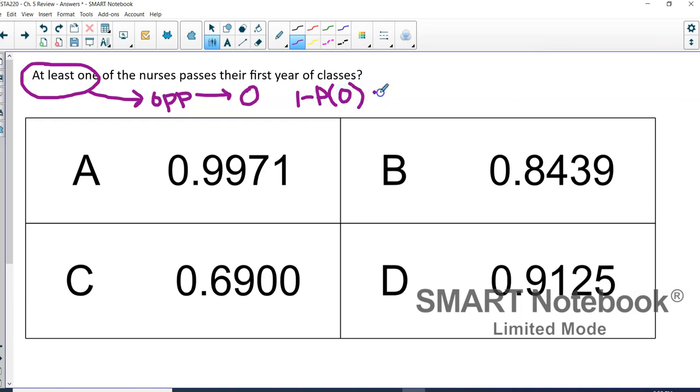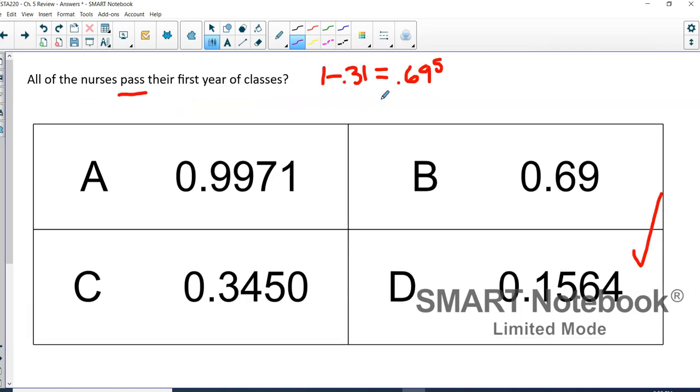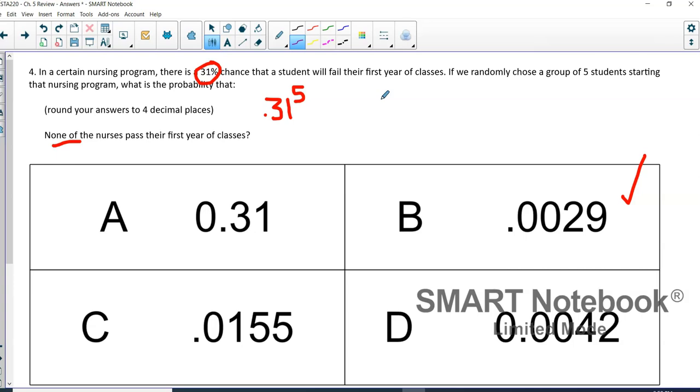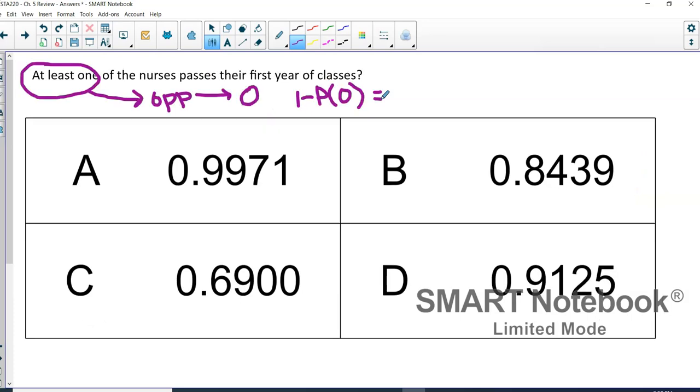All right, and that probability we actually already know, right? We did that in part A. So this is the probability that none of them pass their first year, the 0.0029. So for this, we would do 1 minus 0.0029, and then we get 0.9971 for our answer there.